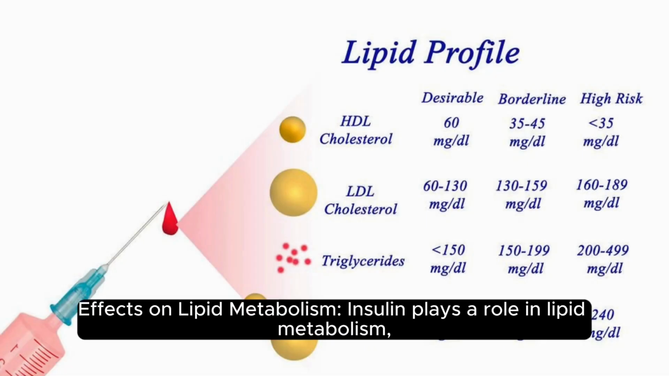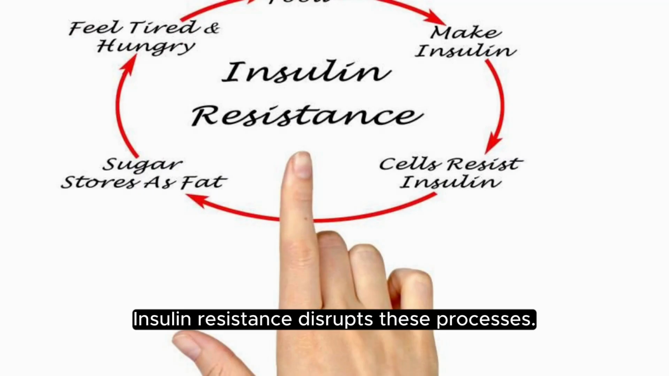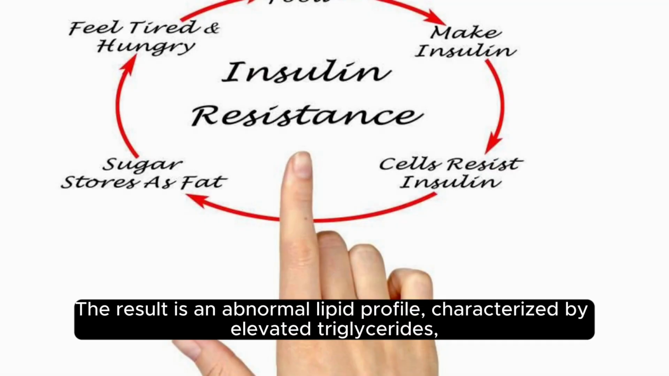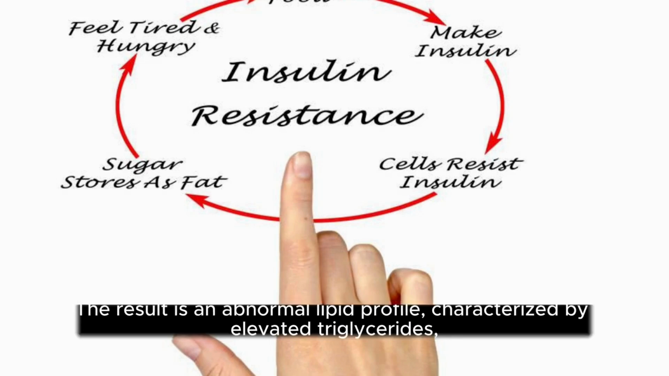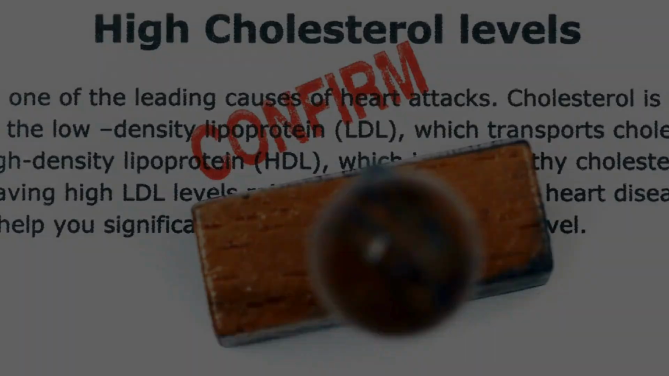Effects on lipid metabolism. Insulin plays a role in lipid metabolism, promoting the storage of fat in adipose tissue and inhibiting the release of stored fat. Insulin resistance disrupts these processes. The result is an abnormal lipid profile, characterized by elevated triglycerides, decreased high-density lipoprotein (HDL), or good cholesterol, and often an increase in small, dense low-density lipoprotein (LDL) particles.